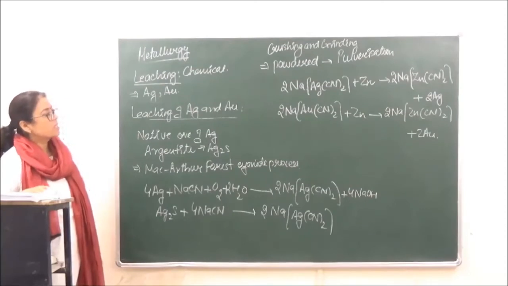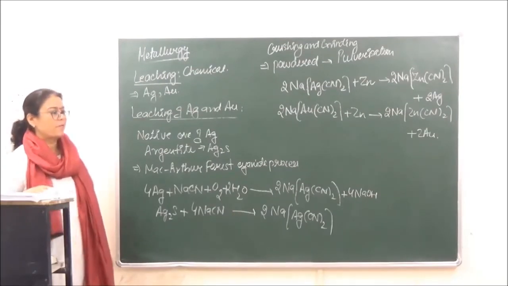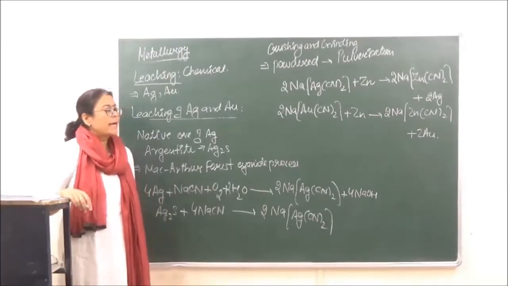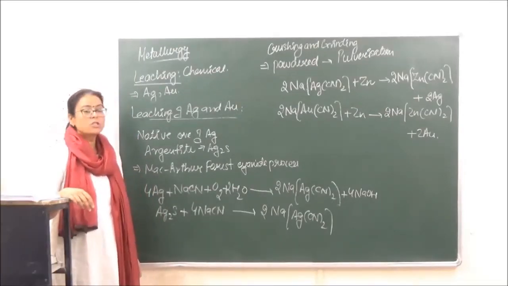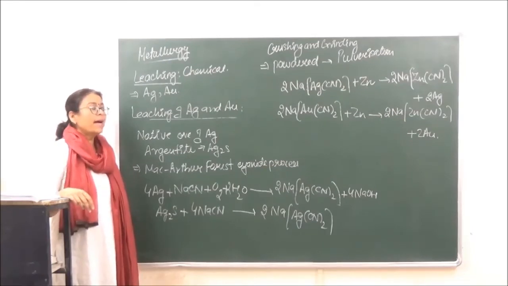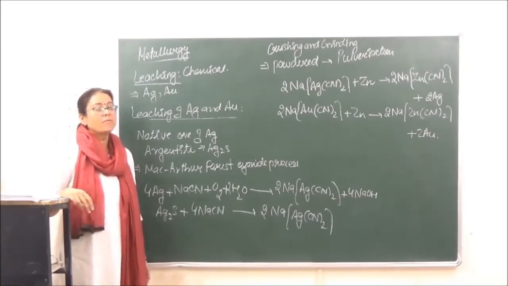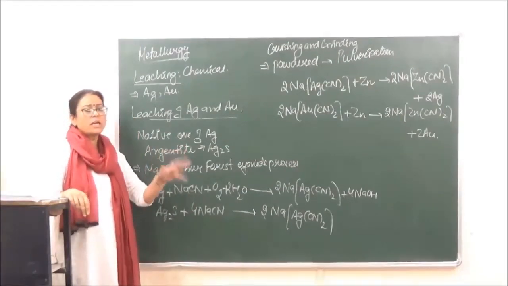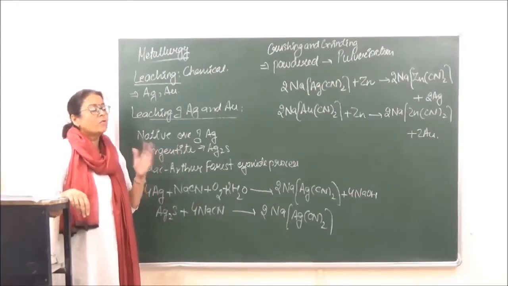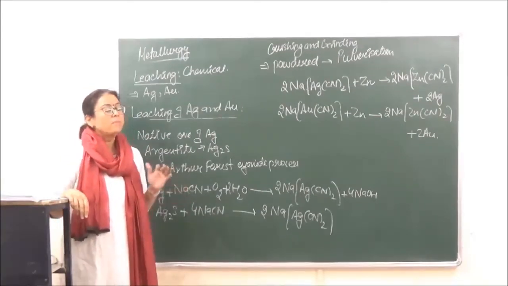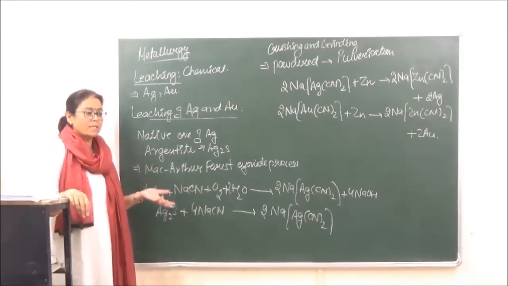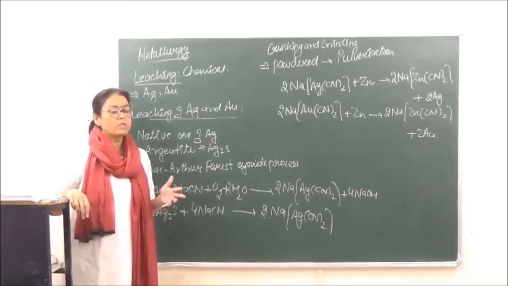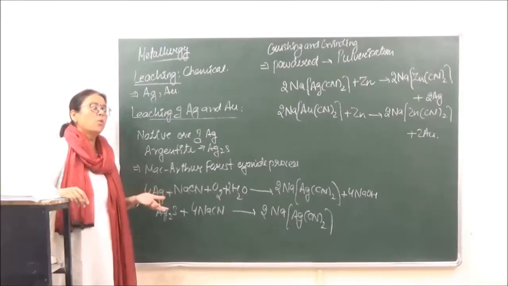So this is the second step we have done. In the first step we did the grinding and crushing of the ore, and in the second step we did the concentration of the ore. Now we have the ore which does not have much impurities. Even if certain impurities are left inside, they are going to be volatile impurities, which can be converted into gases and generally evolve out in the form of sulfur dioxide, carbon dioxide or water vapor.